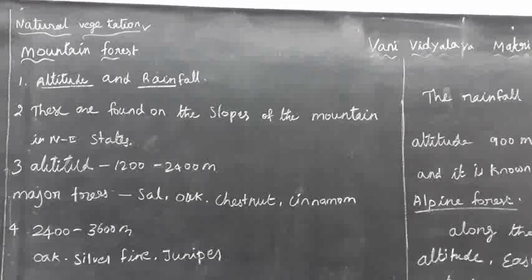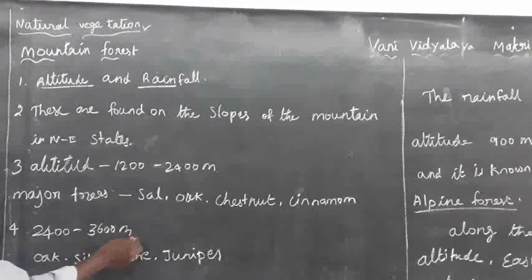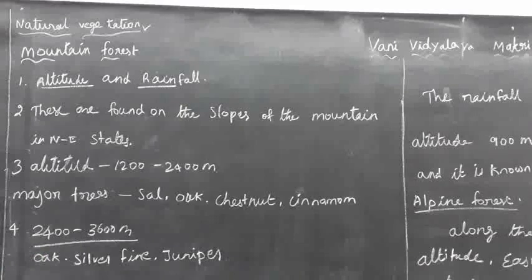The next one is for altitudes of 2400 to 3600 meters, based upon altitude and rainfall. The major trees found here are oak, silver fir, pine, and juniper, at altitudes of 2400 to 3600 meters. So these are found in the mountain forest.